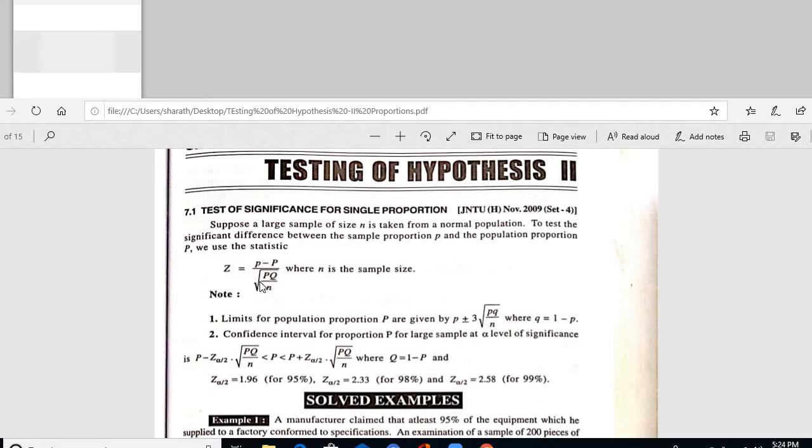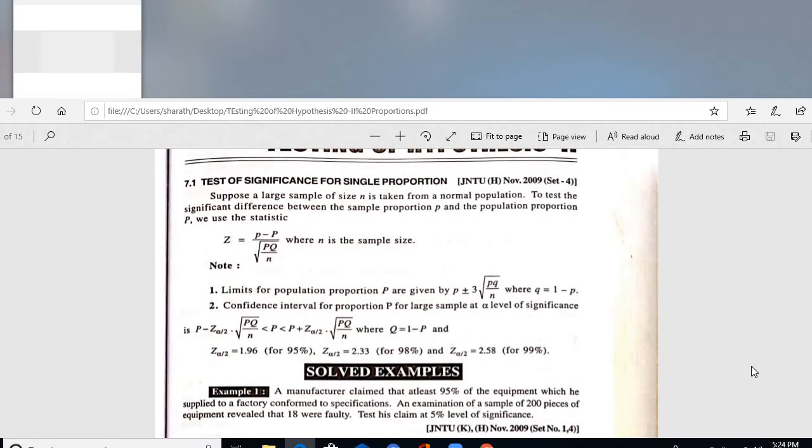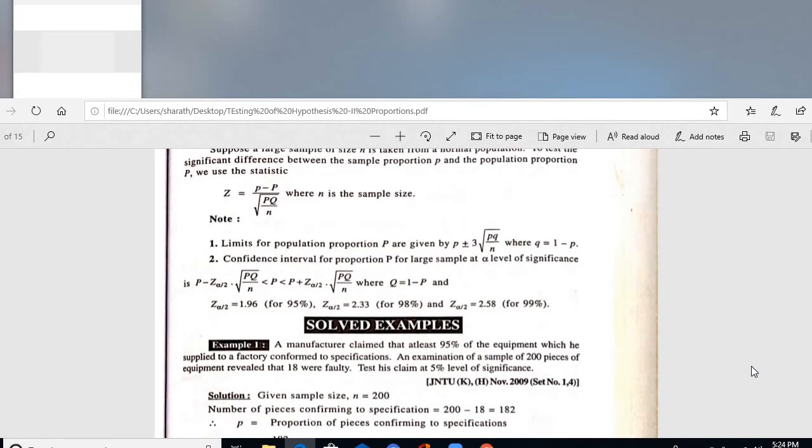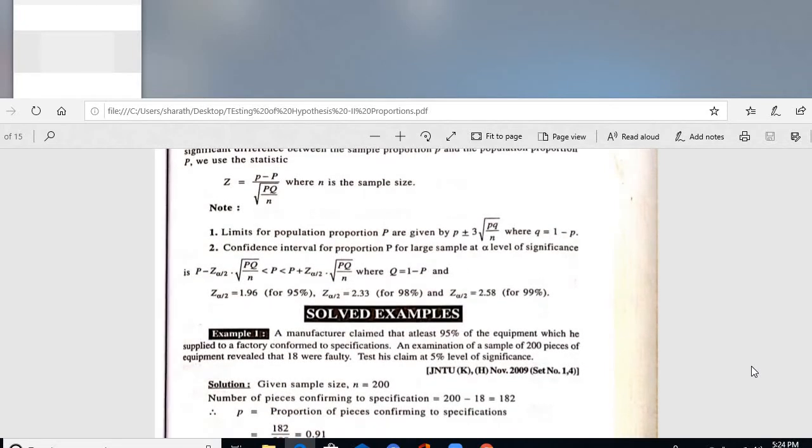For the sampling distribution of sample data for a population, we use x bar minus mu by the standard error sigma. Here we are using proportions, and whatever concept we used for sample data, the same concept will be implemented for proportions also. There is a confidence interval, a 5% confidence interval, limits for population proportion: confidence interval for proportion for a large sample at alpha level of significance. Level of significance may be 1% or 5% generally. These are the confidence intervals.